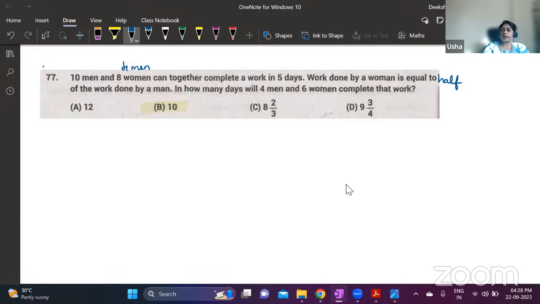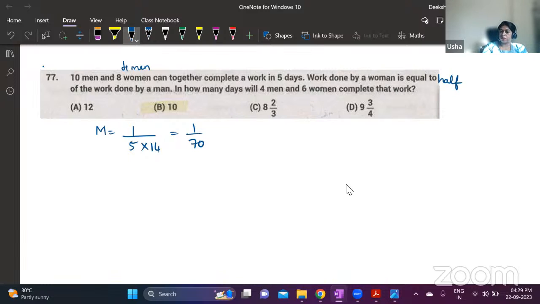So 14 men can complete the work in 5 days. So what is one man's 1 day's work? Amount of work, it is completed in 5 days. So 1 day's work is 1 by 5. And then there are 14 men working. This is 1 day's work of a man. Okay. Now, in how many days will 4 men and 6 women complete that work?